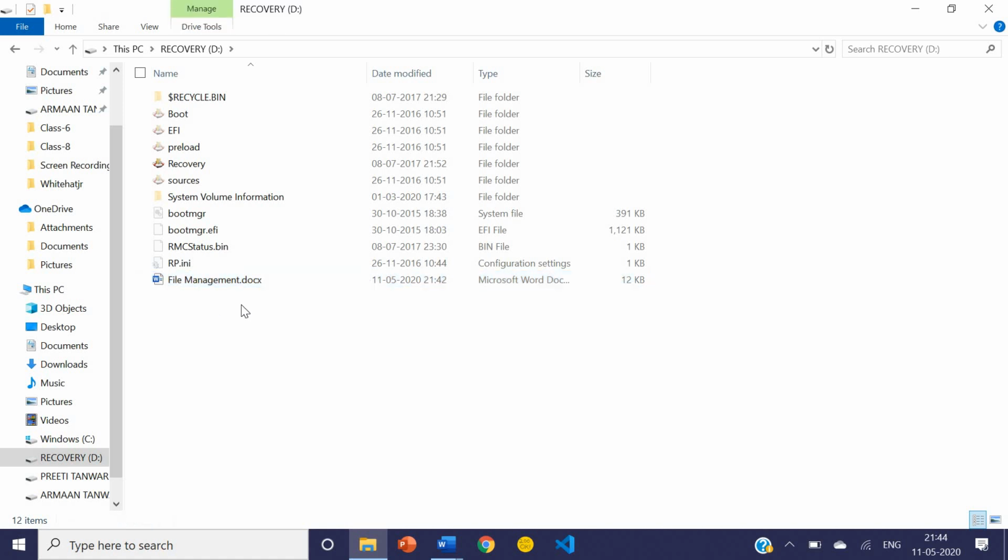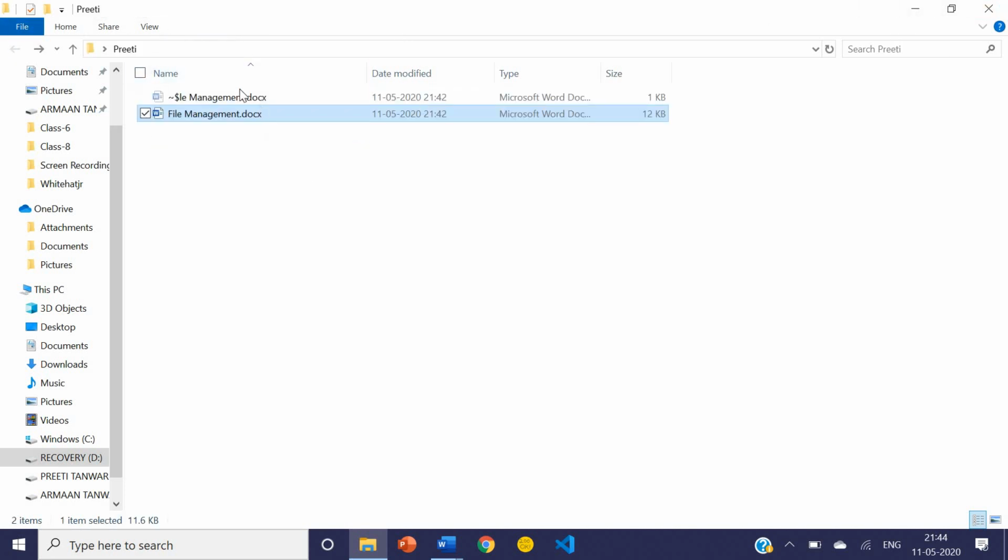paste. Now the file is stored at two places, in the D drive as well as in the Preeti folder where we had stored it. So the file will be at two positions. This is called copying a file.